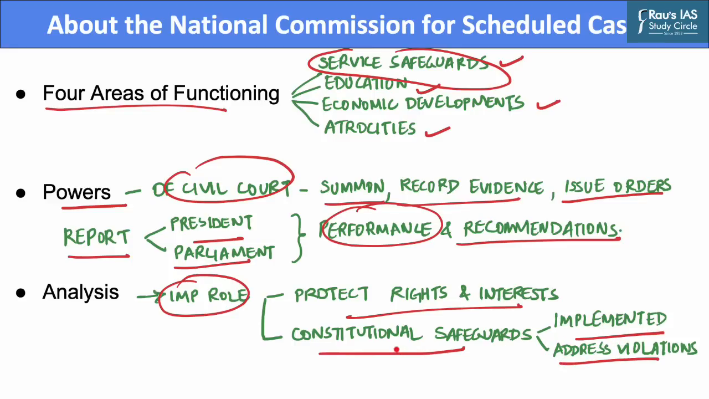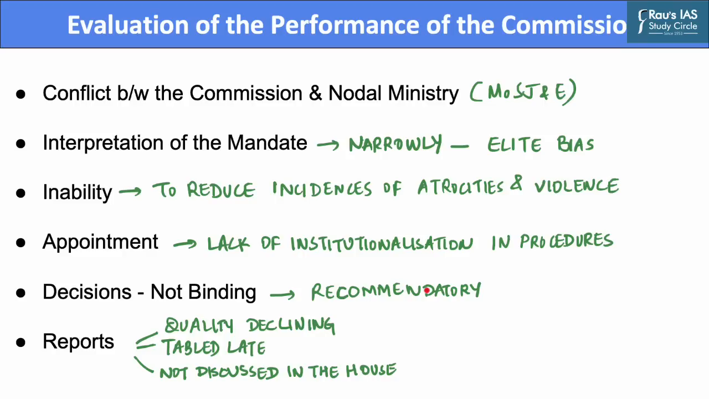Now, let us look at the evaluation of the performance of this commission. There are a variety of conflicts that characterize the functioning of this commission. First is that there has historically prevailed a conflict between the commission and its nodal ministry, which is the Ministry of Social Justice and Empowerment. This has often taken the form of conflict between the minister and the chairperson of the National Commission for Scheduled Castes.